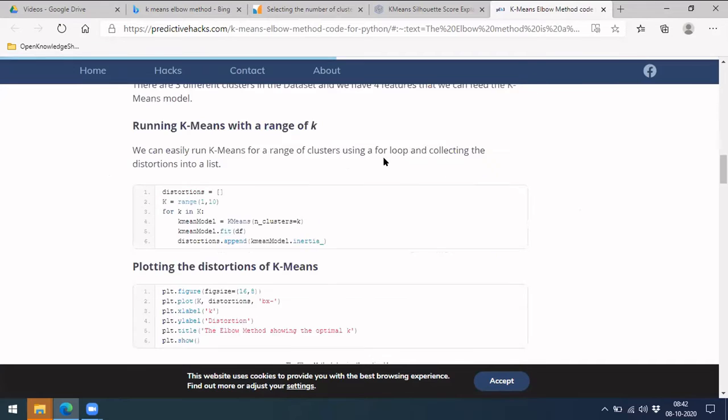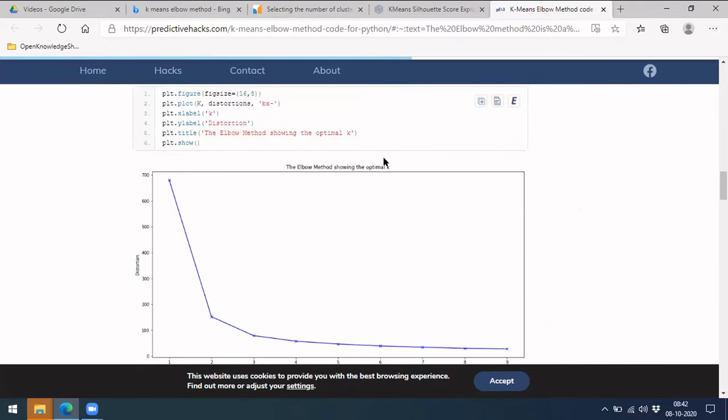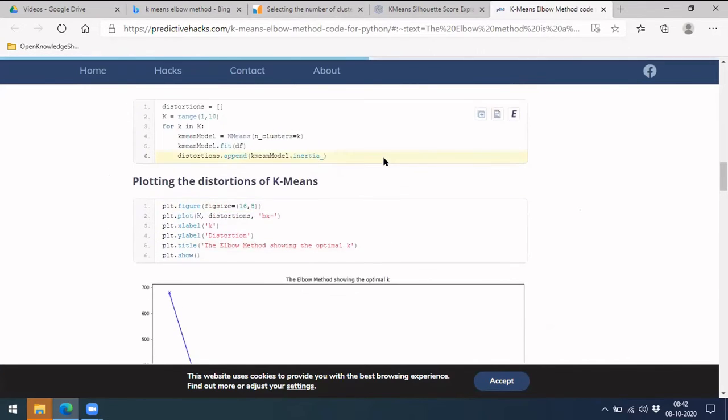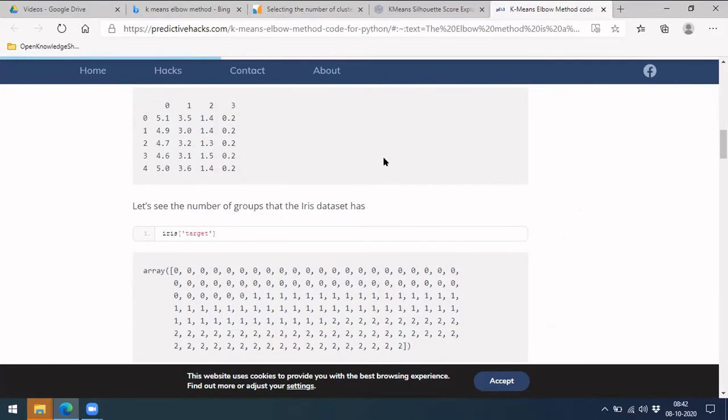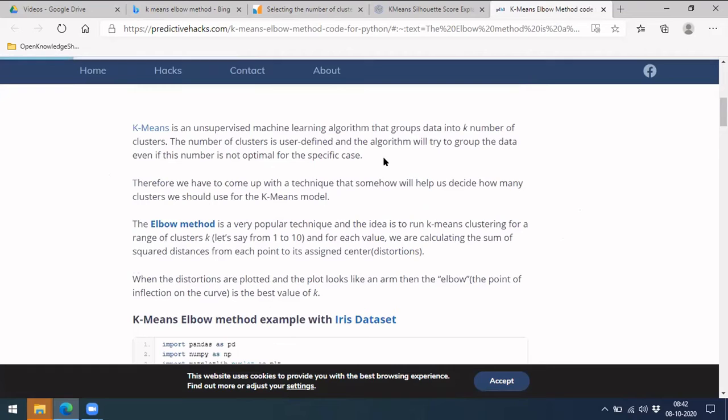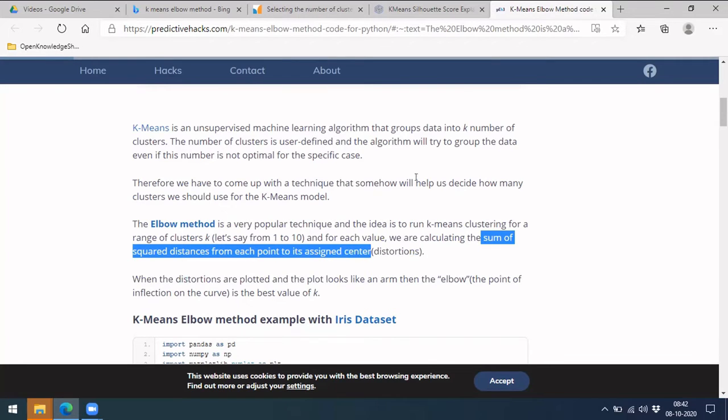So let me see what exactly the error is. The distortion here is inertia. What we do is calculate the error, which is the sum of squares of distances from each point to its assigned cluster.